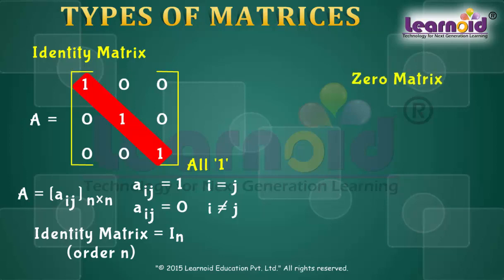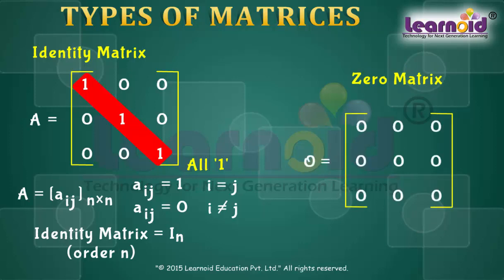Zero matrix. A matrix is said to be a zero matrix or null matrix if all its elements are 0. We denote the zero matrix by O.